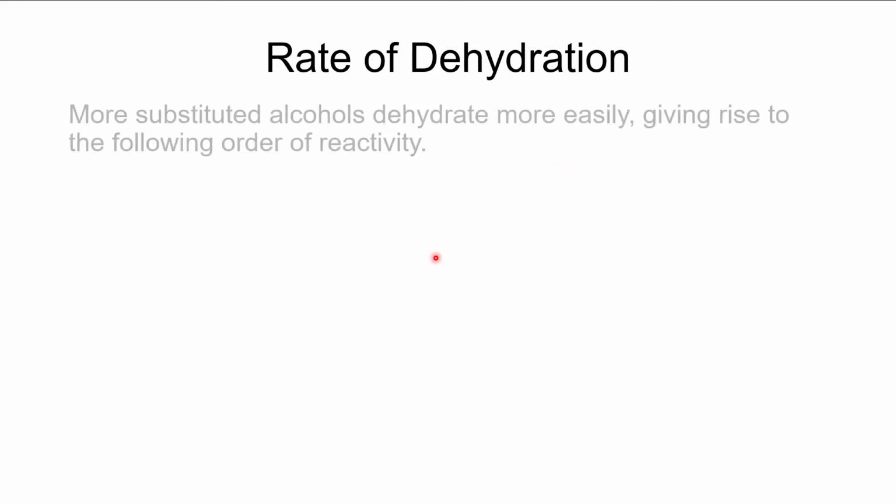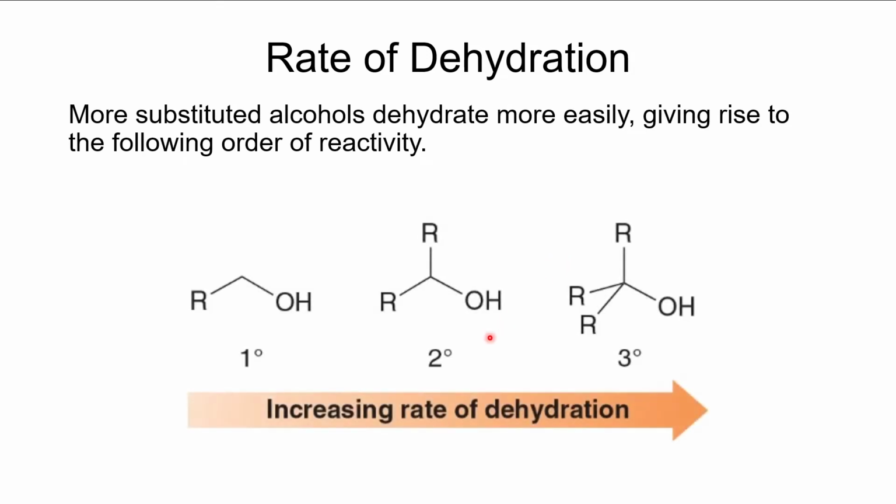All right, our rate of dehydration. We will find that the dehydration will increase as the substitution on the alcohol increases. So tertiary alcohols will dehydrate faster than secondary alcohols, which will dehydrate faster than primary alcohols. That said, you can dehydrate all three types of alcohols. It's just that the tertiary goes faster.